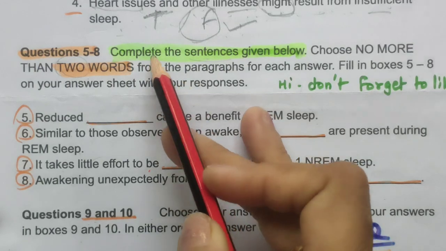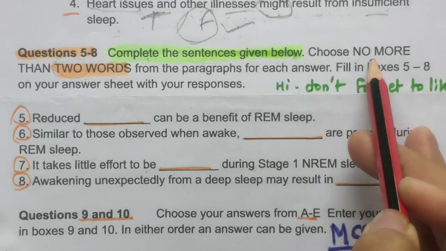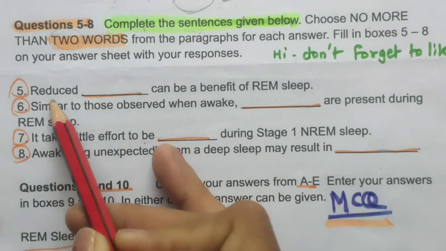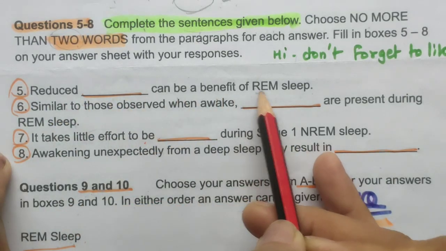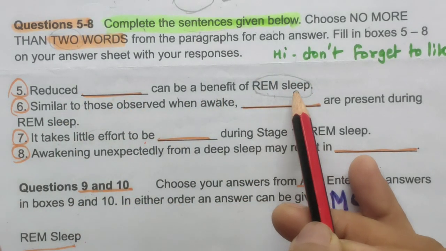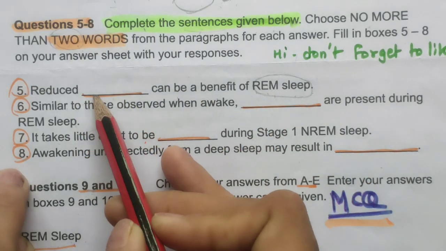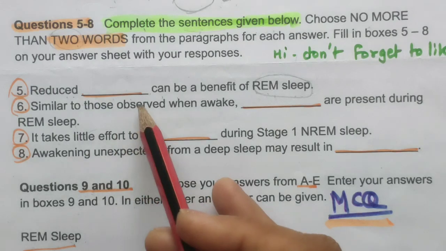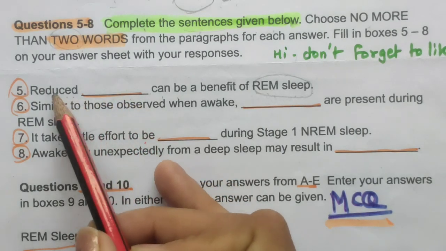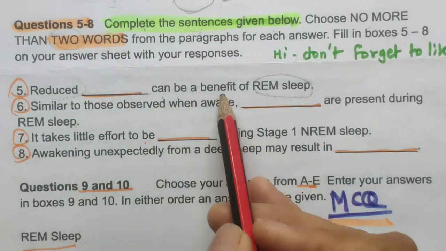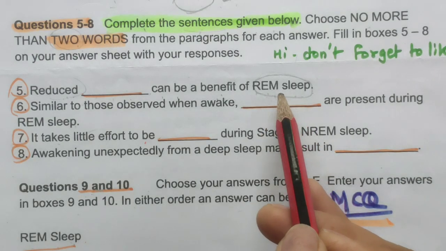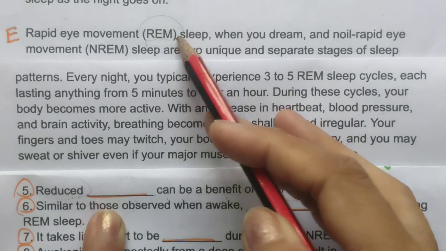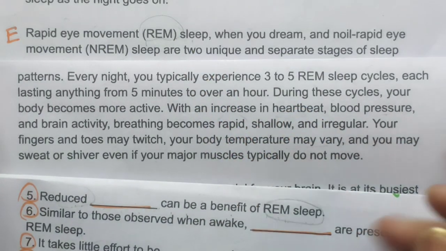Now let's see, complete the sentences given below, choose no more than 2 words. Okay, so first: reduced dash can be a benefit of REM sleep. REM sleep is in the next paragraph. So here the words before and after the blanks are also sometimes helpful in getting correct answers. Some reduction is there, can be a benefit of REM sleep. Okay, let's move to the next paragraph. So in this paragraph we are looking for REM sleep. So we are looking for any benefit.